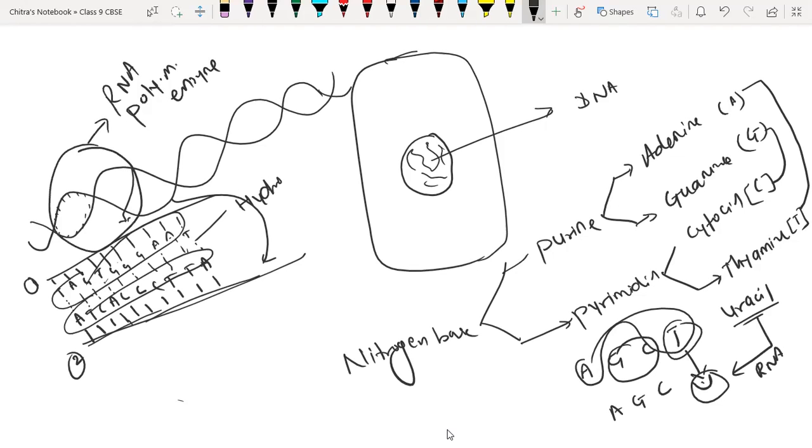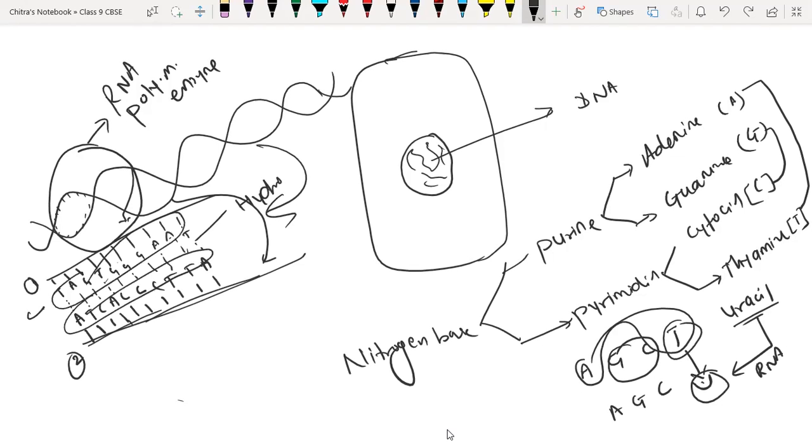RNA polymerase changes the structure of DNA from twisted to untwisted, making the DNA straight like this, whatever we have drawn over here. And it breaks all the hydrogen bonds between these two strands.